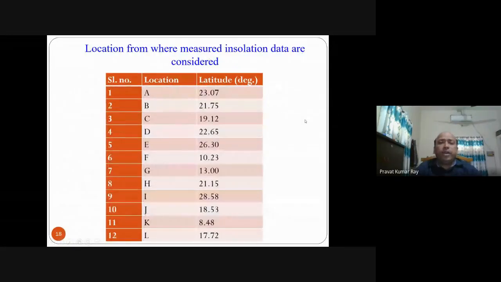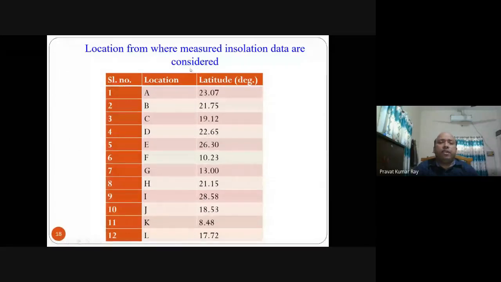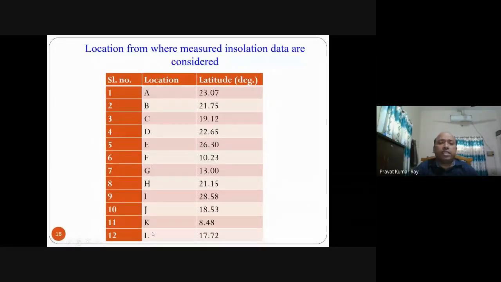Now the locations from where measured insolation data are considered. These are the 12 different locations, covering north, south, east, west, middle, all the parts of India. These are the latitudes of the 12 locations. So data is collected from all the 12 locations.